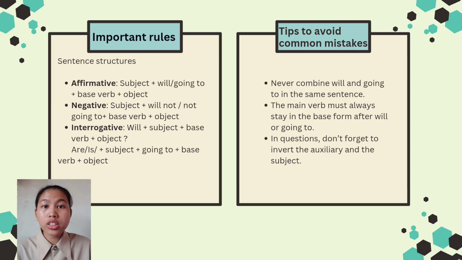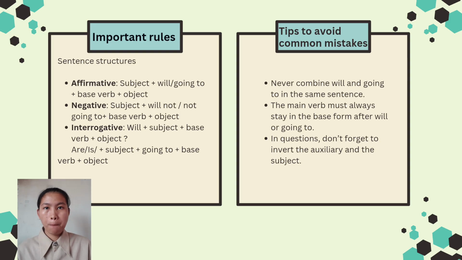Now, let's look at some important tips to avoid common mistakes in the simple future tense. First, never combine will and going to in the same sentence. For example, it will going to rain. That is incorrect. Instead, we say it will rain or it is going to rain. We only use one form at a time.